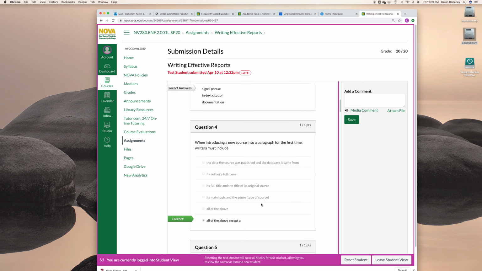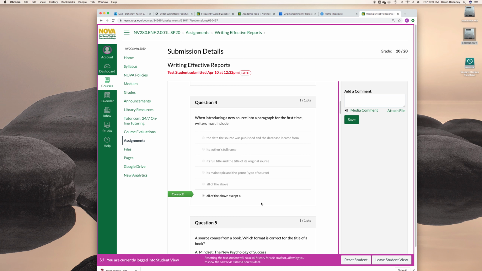So question number 4 was one that threw a lot of you guys off. Remember, when you introduce a new source, you need the author's full name, its full title, and the title of its original source. So if you have a newspaper article called Students Don't Know How to Study, and it's from the Washington Post, that's where that goes. And then it has to have its main topic and the genre or type of source. So it's an article in a newspaper called that, its main topic.